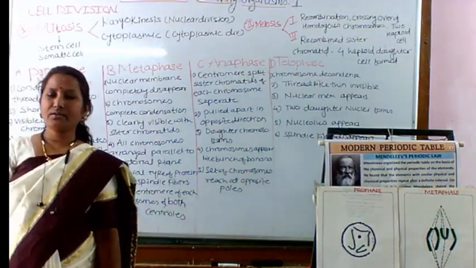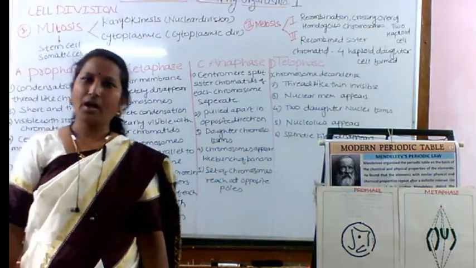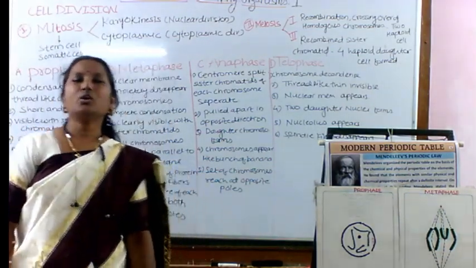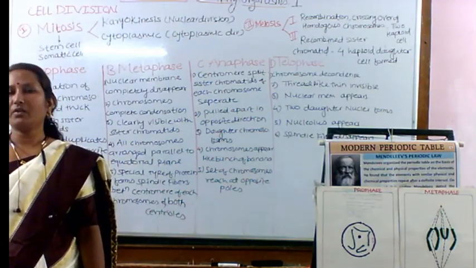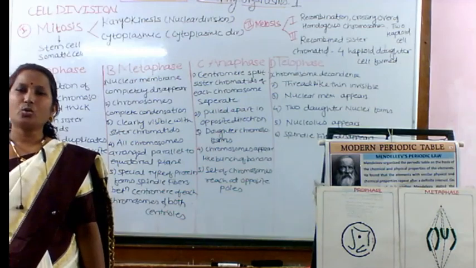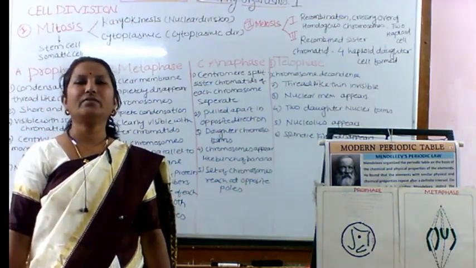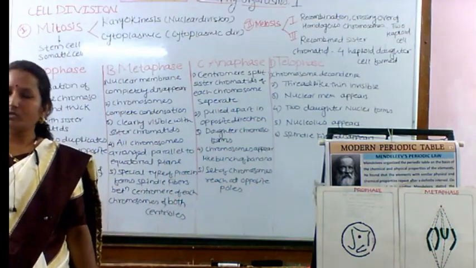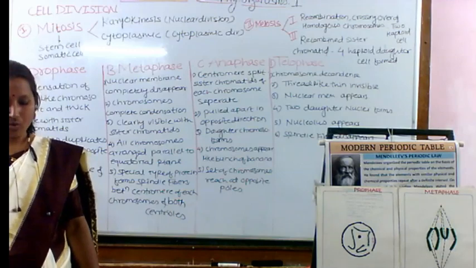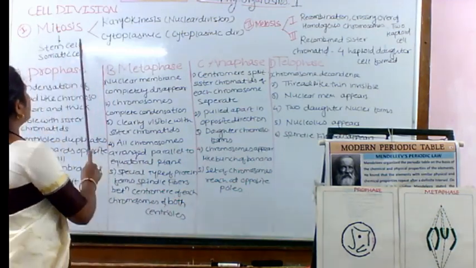Suppose there are n chromosomes, that will become 2n, and suppose there are 2n chromosomes, that will become 4n. Always, 2n chromosomes are diploid, containing double chromosomes, and n chromosomes are haploid. So now we are going to start the cell division.